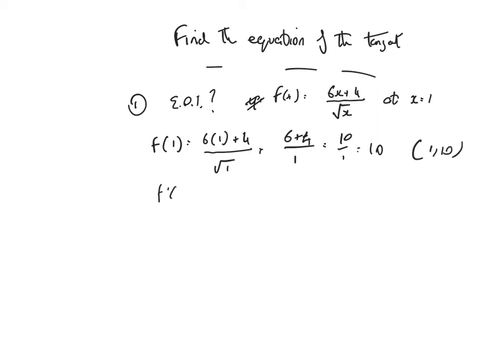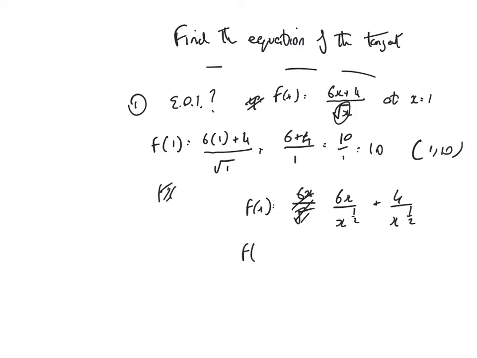Next move is to find the gradient. So I'm going to have to differentiate, but first I have to prepare to differentiate. Remember that the square root of x is x to the half, so that's going to be 6x over x to the half plus 4 over x to the half.